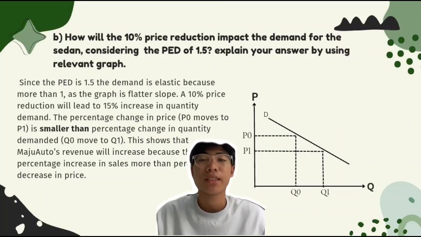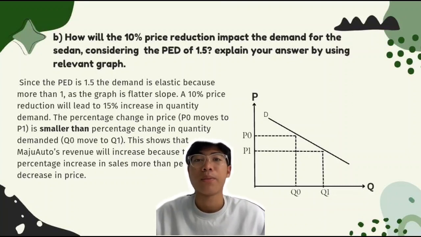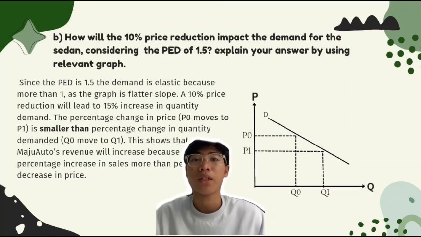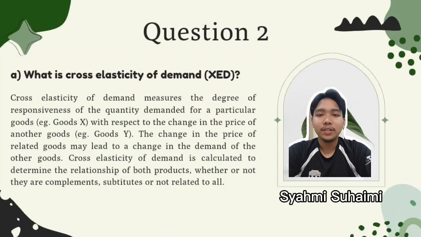The percentage change in price, like P0 moving to P1, is smaller than the percentage change in quantity demanded, Q0 moving to Q1. This shows that Maju Auto's revenue will increase because the percentage increase in sales is more than the percentage decrease in price.